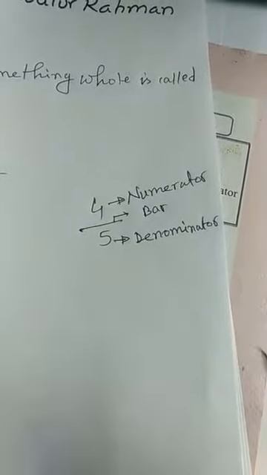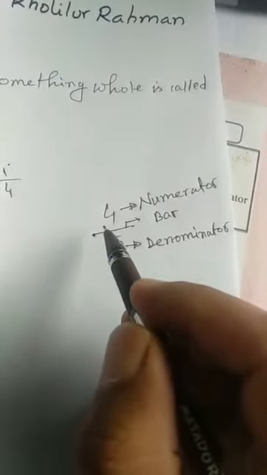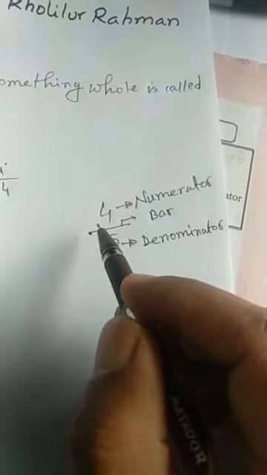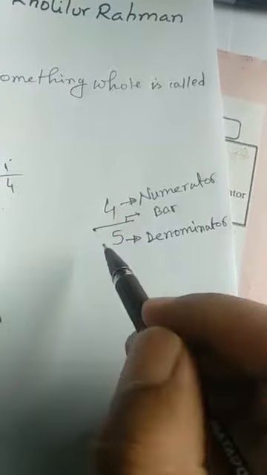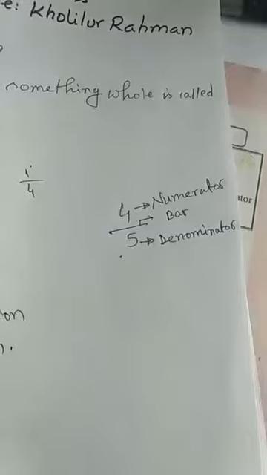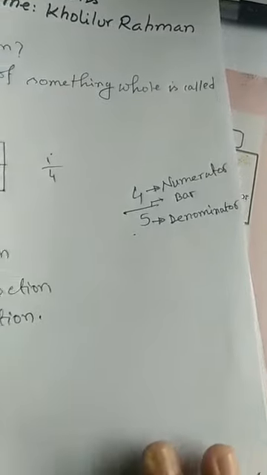Have you understood? So what is the numerator? The upper number of a fraction is called the numerator.